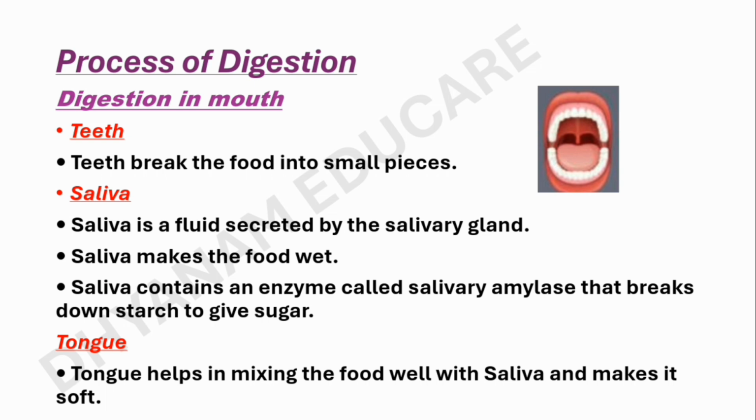Let us see the role of the tongue in the process of digestion. The tongue helps in mixing the food well with saliva and makes it soft. Now the soft food has to travel throughout the alimentary canal. But what makes the food move?